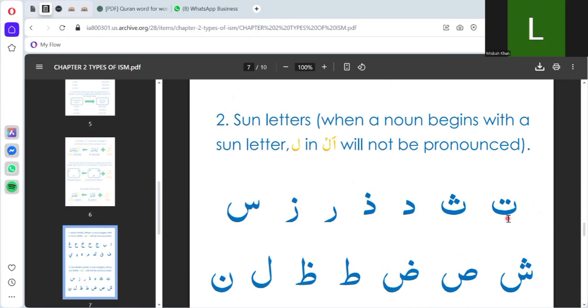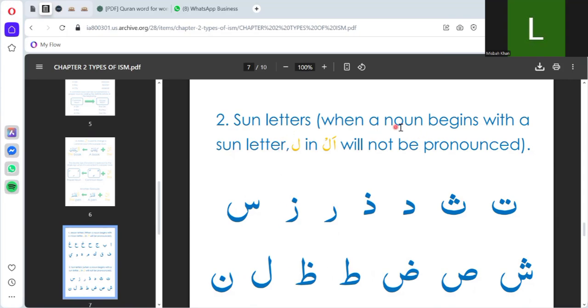And these are the sun letters: ta, tha, dal, zal, ra, za, sin, shin, swad, twad, twa, zwa, lam, and noon.